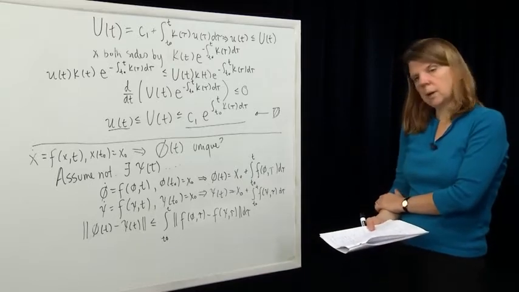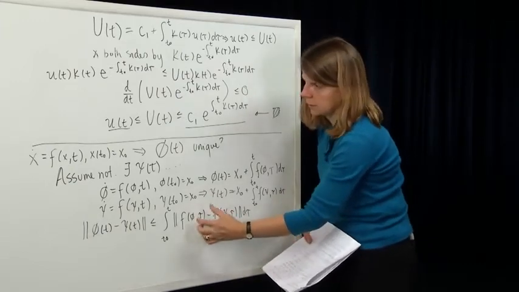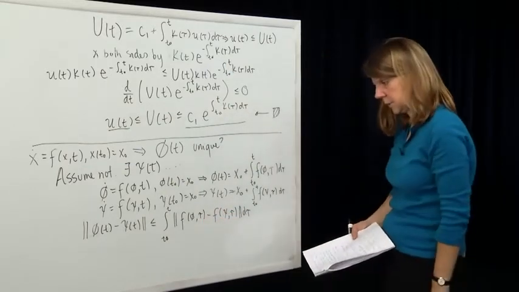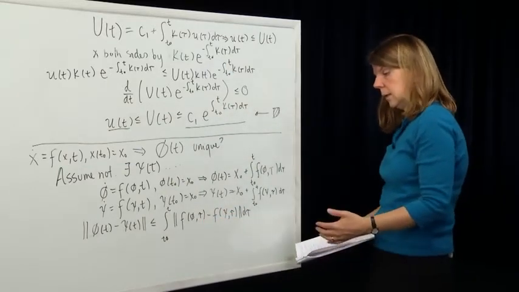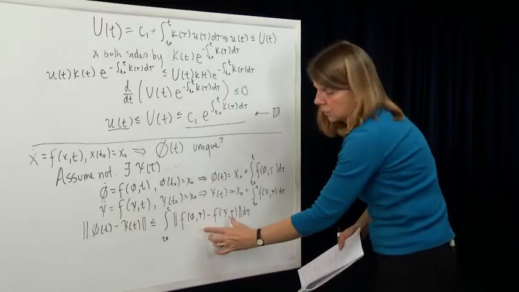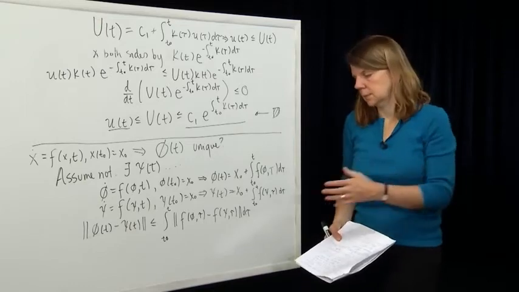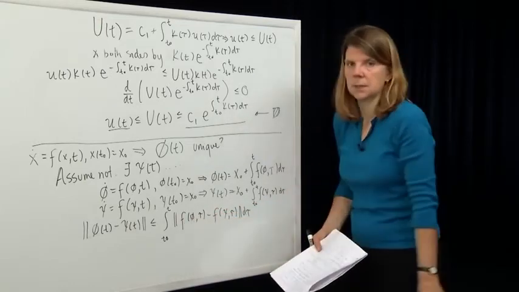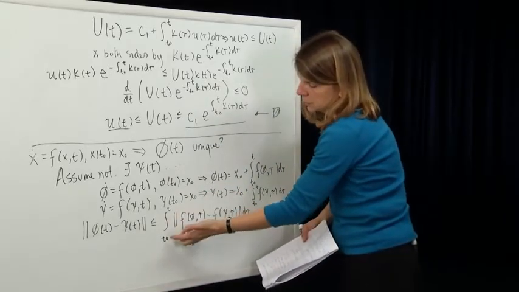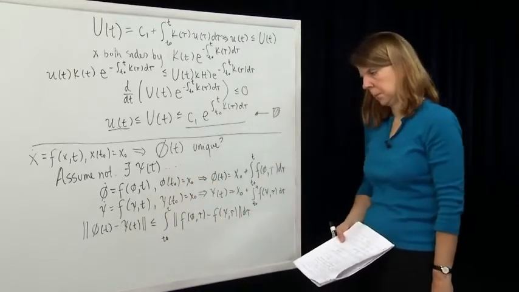Okay, and now I'm going to do one more thing. I'm going to use the fact that f is Lipschitz continuous in this argument here. So f, we know, is Lipschitz continuous in x. So it's Lipschitz continuous in phi and psi. And I can look at the difference between f of phi and f of psi, that norm, and bound it to be less than some Lipschitz function k of t times the distance between phi and psi. And that k of t is a piecewise continuous function which exists between the time interval that I'm interested in, in particular between t0 and t.